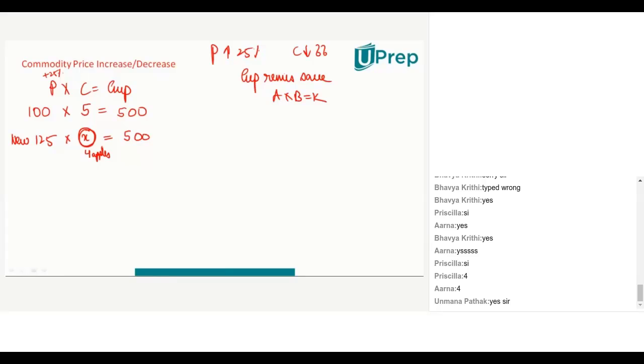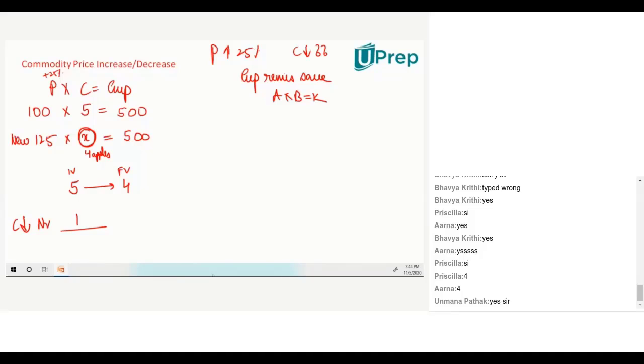Now, how much did I reduce? Initially, how many apples was I buying? 5 initial. Finally, how many apples did I end up buying? 4. 5 became 4. So what was the change? The numerator represents the change. What was the change, guys? 1 apple, right? The consumption was decreasing by 1 apple. What was the initial value? What was the base value? 5 apples. What is 1 by 5 as a percentage? Isn't it 20%?